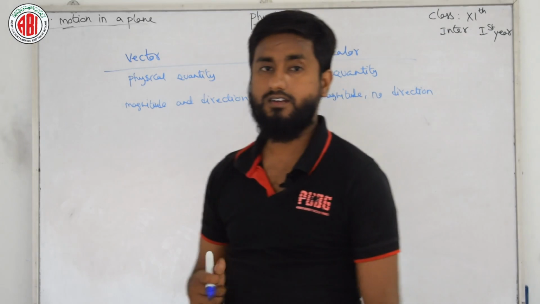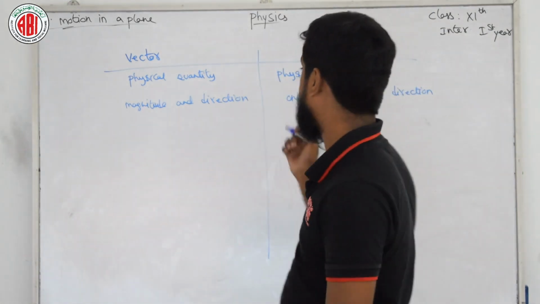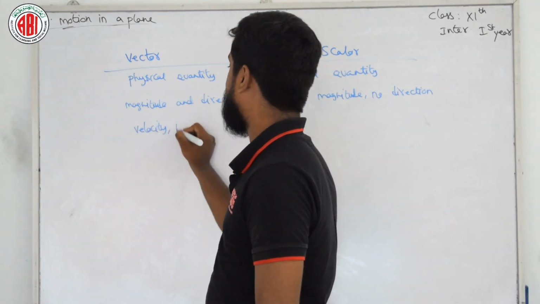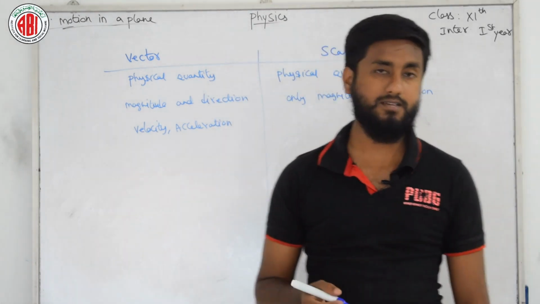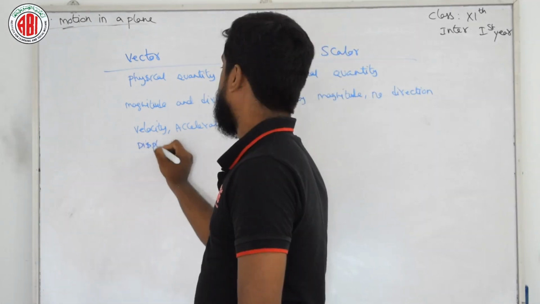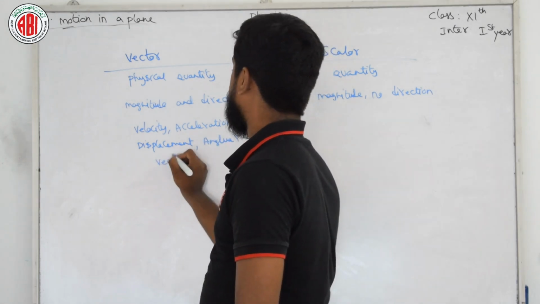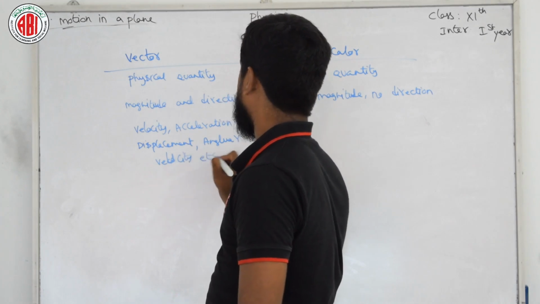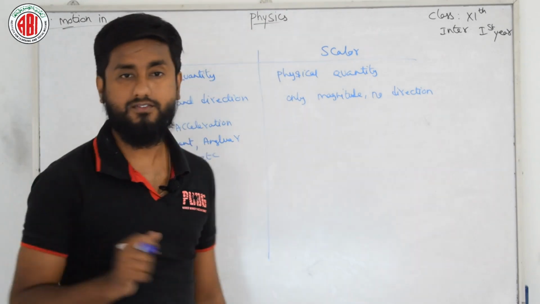Now the next point, examples for scalar and vector. For vector we have examples like velocity, acceleration, displacement, angular velocity, etc. These are the examples for vector. Now for scalar, what do we have?